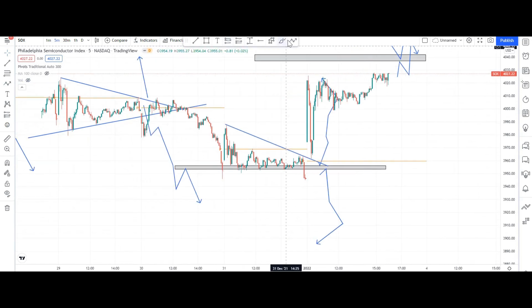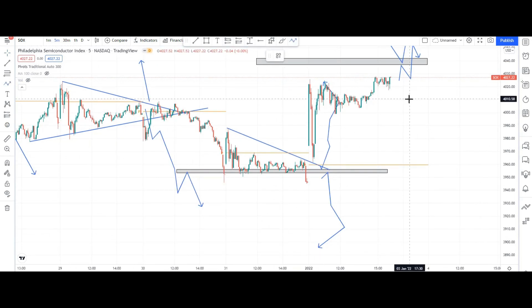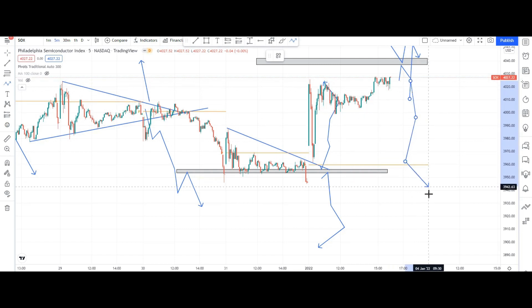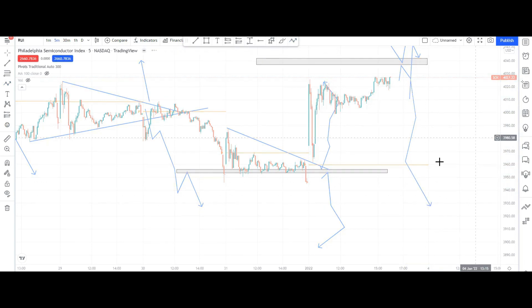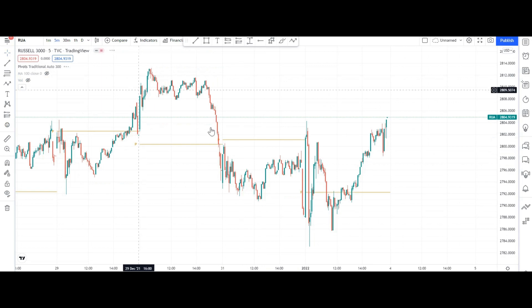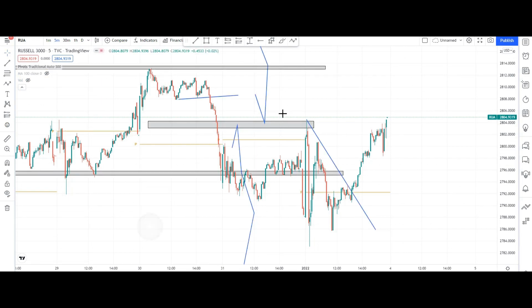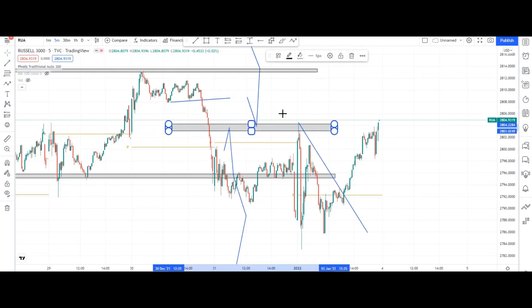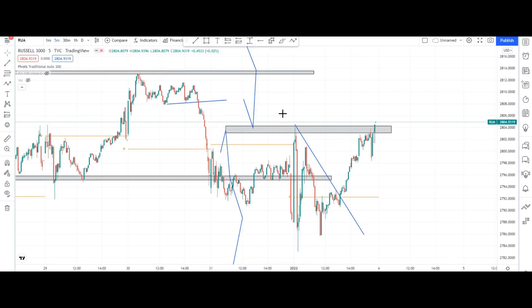In the downside also we can see what happens. If it opens flat and takes resistance from here only, your first target will be here, second target and your third target. These three targets you can go for. Okay guys, in Russell 3000, we can see that it is in the major resistance area.